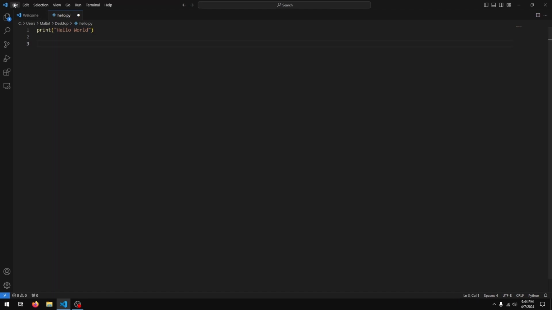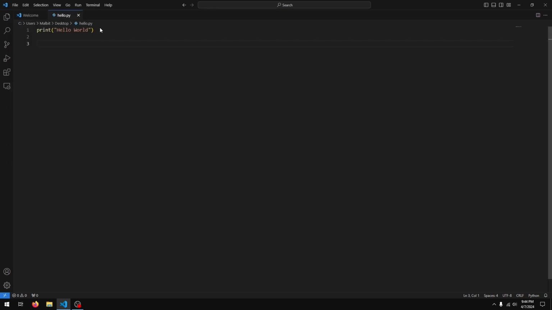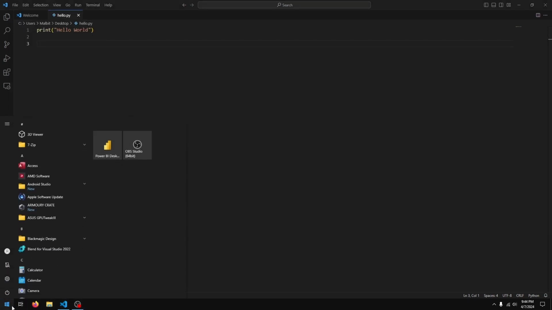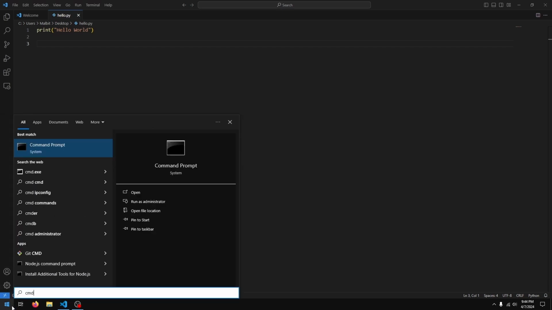So once we have this, I'm going to go to file, save. You can also use Ctrl S, and then I'm going to open up my command prompt. You can use the terminal as well.